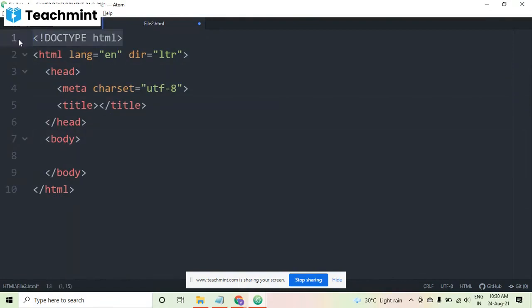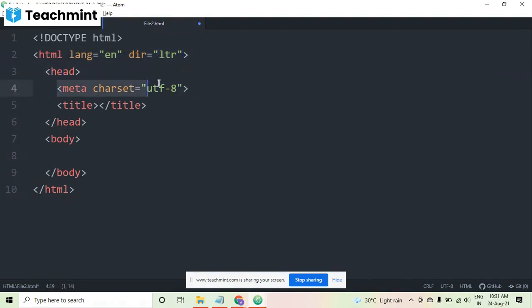What is this doctype? This is a declaration, and it is basically telling us that the type of the document is HTML. So this particular document is in HTML format. That is the reason why it is written here. Then it is written lang equals en, en means English, and dir equals ltr means left to right. That means the direction will be left to right. It's not necessary to write these things, but they come by default. It is not making any difference to us. We will not be removing it, but you can remove it also if you do not want it. But yes, lang means language English, and dir is left to right, that is the direction.